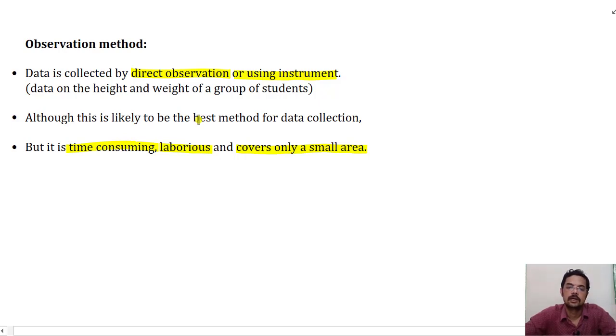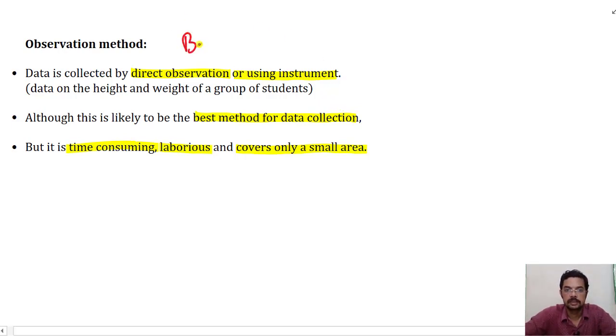the data that you collect will be accurate. You will not have any kind of doubt about the quality of the data. It will be exact and perfect for whatever purpose it is collected. It is the best method for data collection. Which is the best method for data collection? Observation method is the best method for data collection.